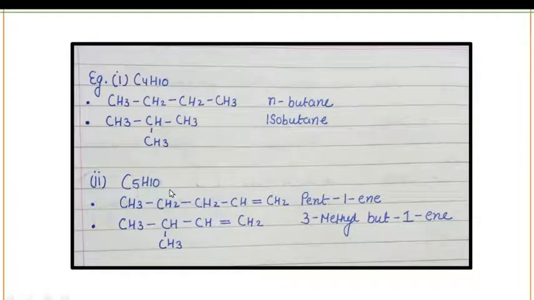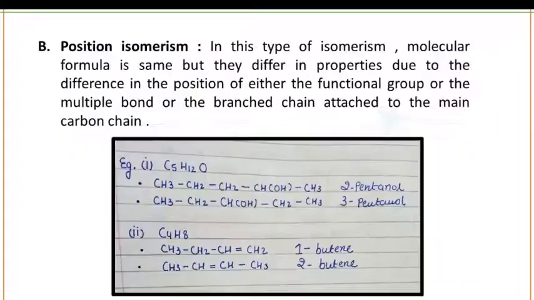Also, C5H10 is another example. For C5H10, the longest carbon chain contains 5 carbons, known as pent-1-ene, and this structure can be written like this: CH3 CH CH3 CH double bond CH2. On carbon number 2 you have attached a single carbon, and this will look like this.